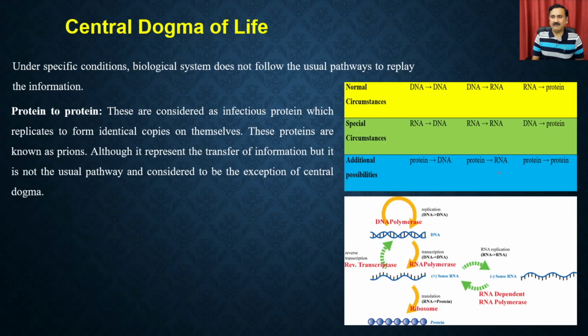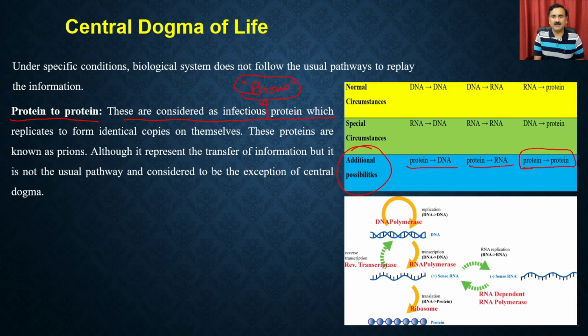Then we also have another example with additional possibilities, like protein giving rise to DNA, or protein giving rise to RNA or protein, without going through the normal circumstances of the central dogma of life. So we have protein to protein. These are considered infectious proteins, also called prions. In prions, the protein is replicating from the protein itself, right?